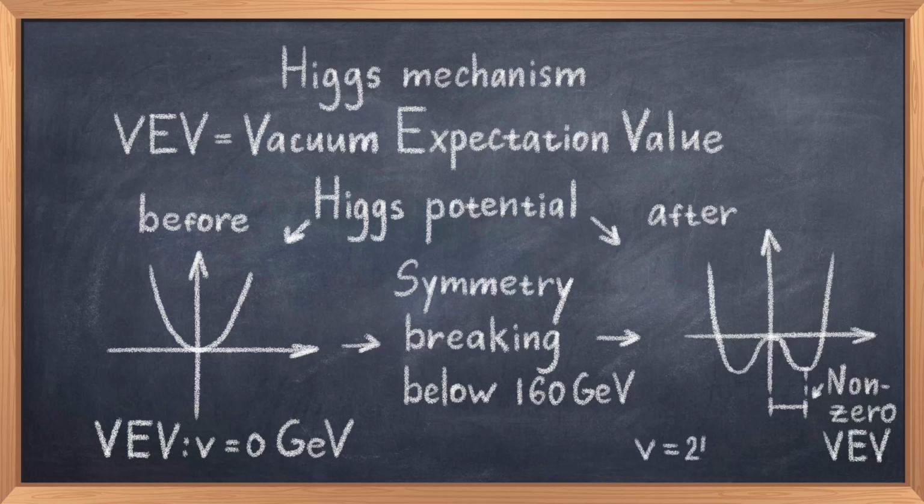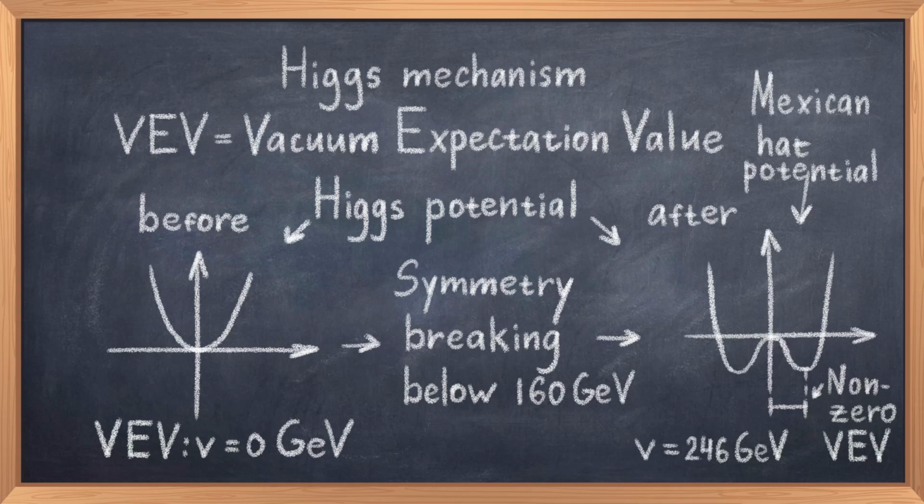The VEV actually has a value of 246 GeV. This change from the parabolic potential to the Mexican hat potential is the spontaneous symmetry breaking, which leads to the mass of the weak bosons, and it gives mass to the Higgs field, which in turn gives mass to all the other fundamental particles. This symmetry breaking is called the Higgs mechanism.